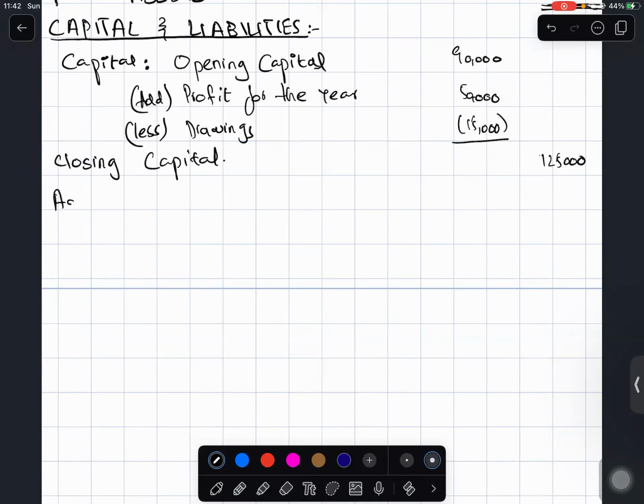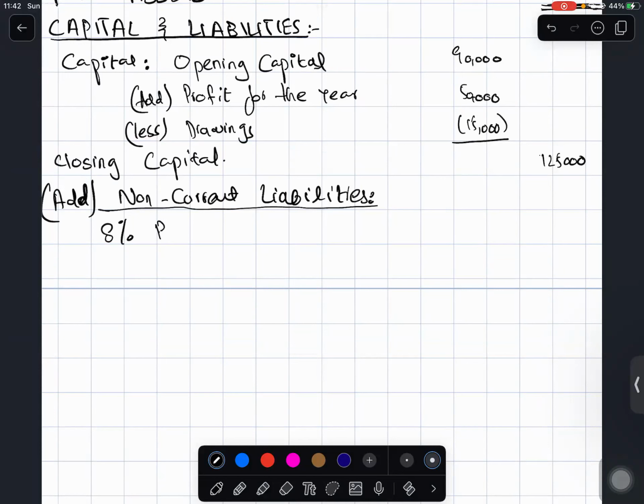We add into the capital section our non-current liabilities. In our example, we have an 8% bank loan. So we have to add the capital and liabilities together. Remember the equation?